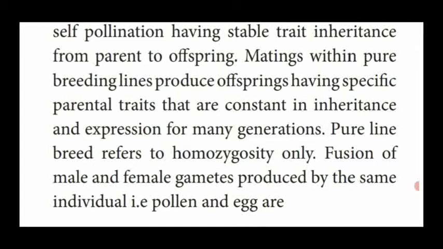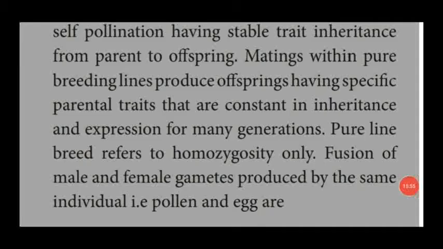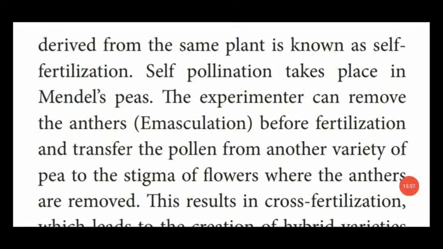The fusion of male and female gametes produced by the same individual, that is, the pollen and the egg derived from the same plant, is known as self-fertilization. We already studied self-pollination. What is self-pollination?